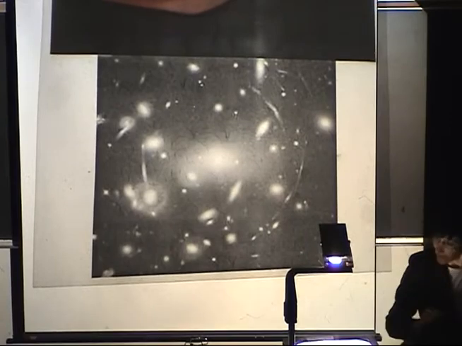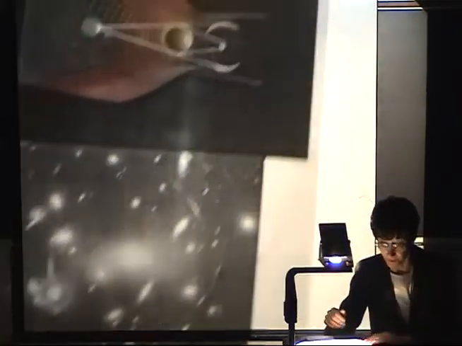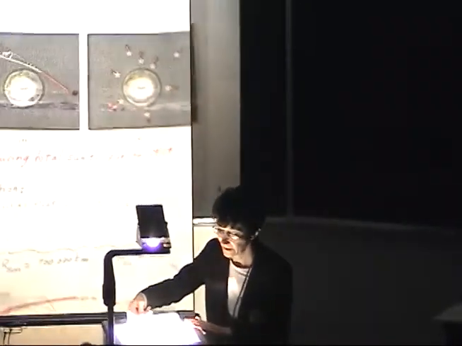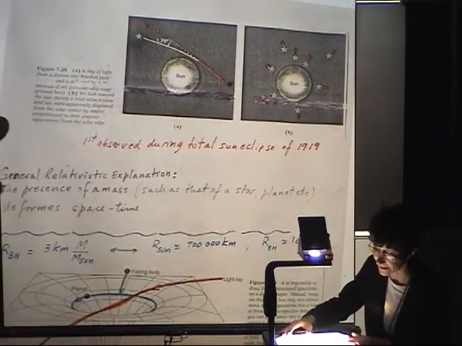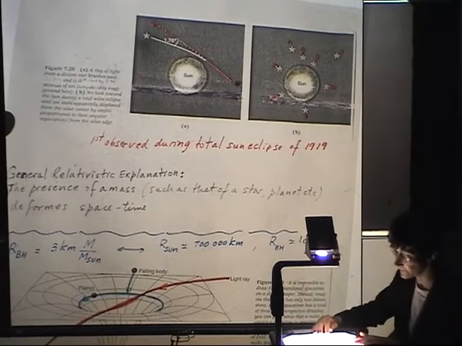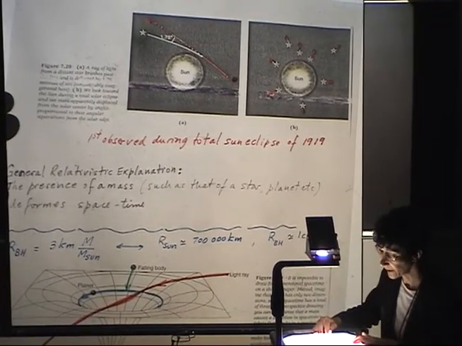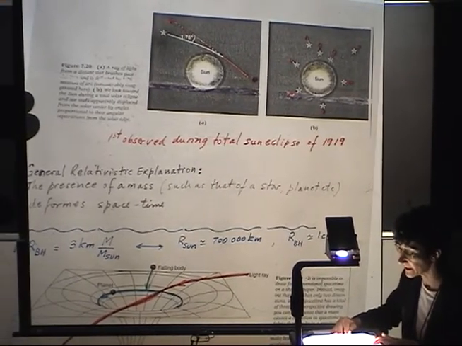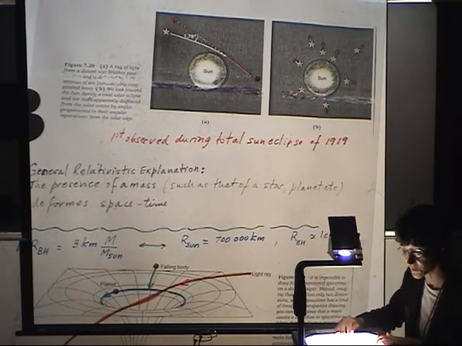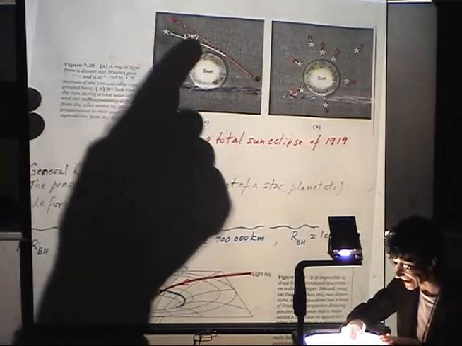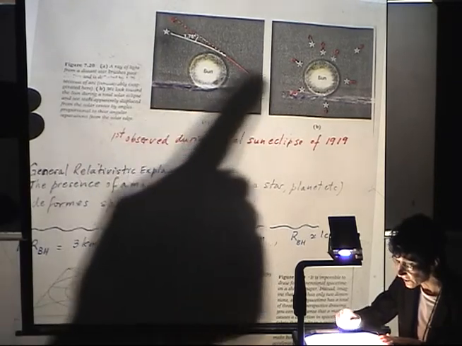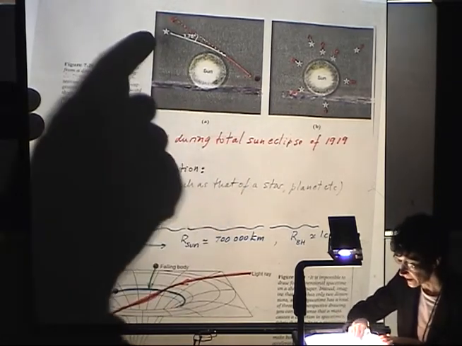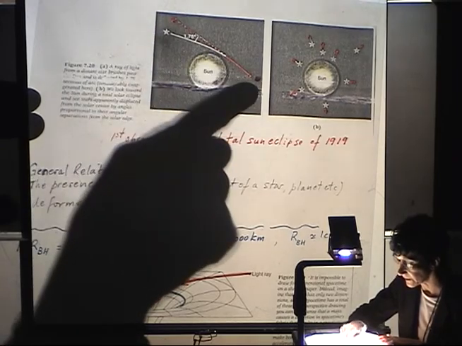So these are modern images taken with modern telescopes, but actually gravitational lensing was what was used to prove the theory of relativity. It was first observed during a total sun eclipse in 1919. And what was observed was the gravitational lensing or deflection of light due to the presence of the sun, of stars that were near the sun.